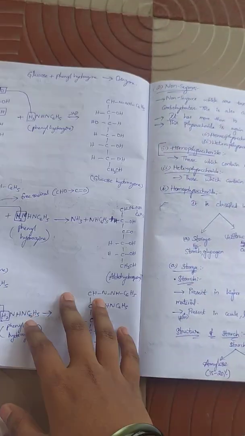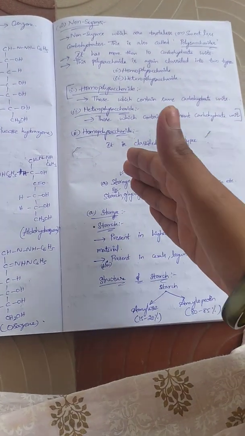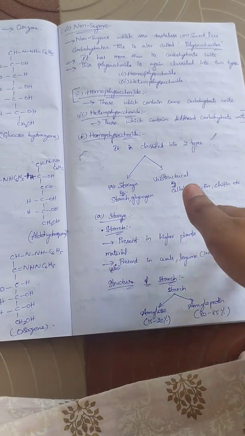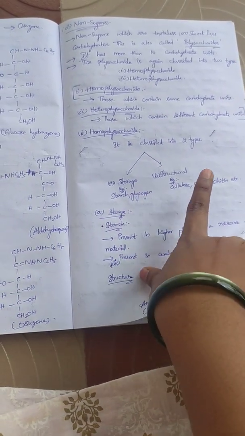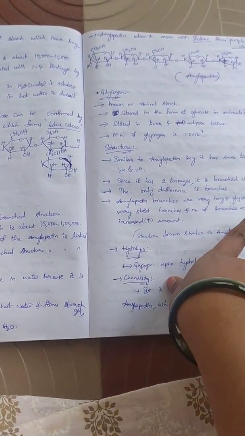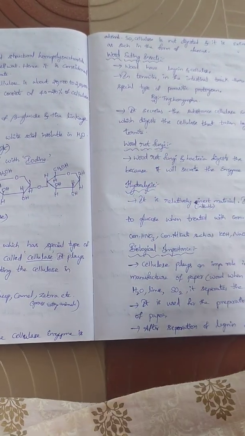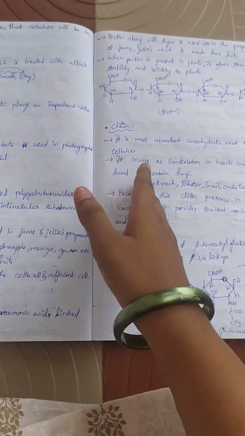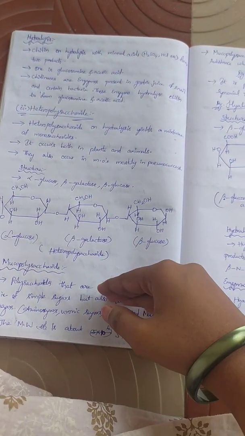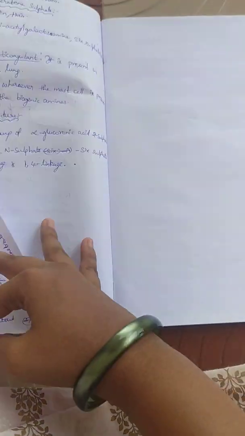And properties of monosaccharides we have seen, and in non-sugars we have seen homo and heteropolysaccharides. Under homopolysaccharide, storage and structure we have seen. Under storage we have seen starch and glycogen, and in starch, amylose and amylopectin we have seen, and glycogen we have seen. In structural homopolysaccharides we have seen cellulose, pectin and chitin. And heteropolysaccharides we have seen mucopolysaccharides, hyaluronic acid, and heparin.